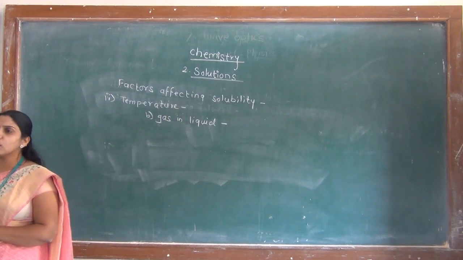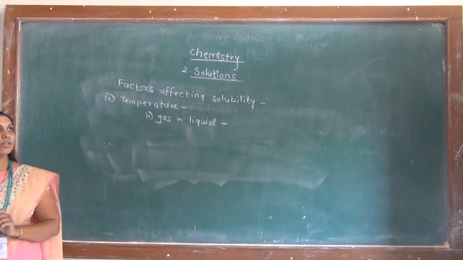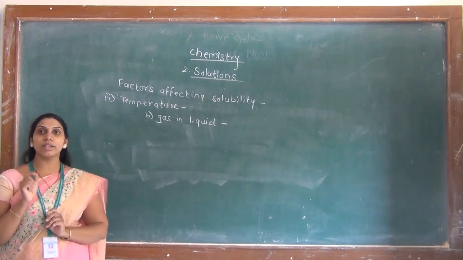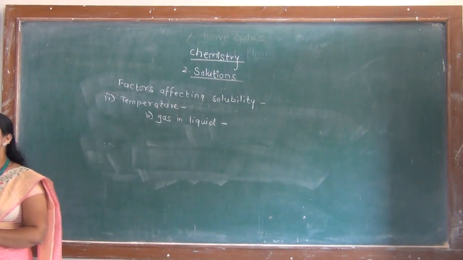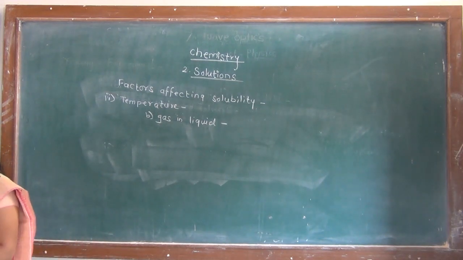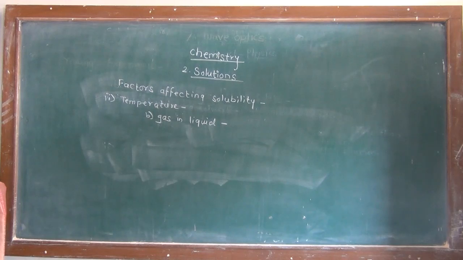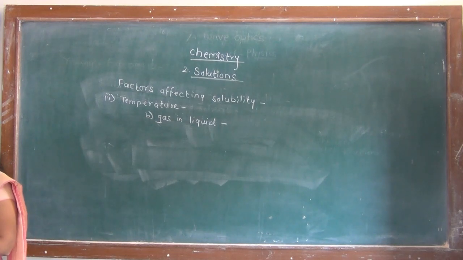One more example of the effect of temperature on the gas is that generally the aquatic animals prefer to stay at the lower levels of the water in sea or in pond, etc. Why?